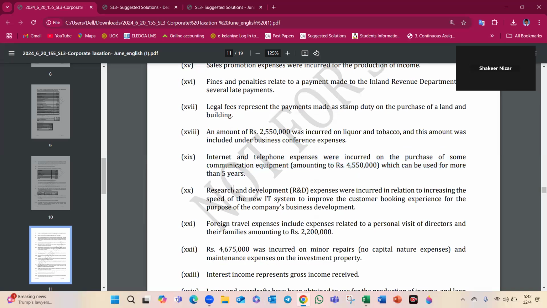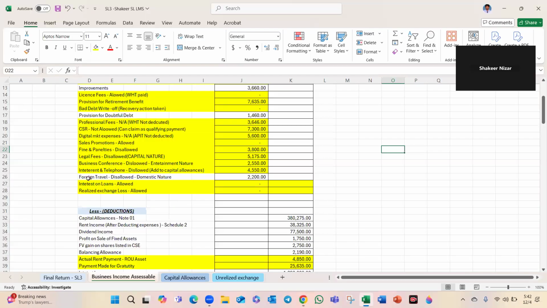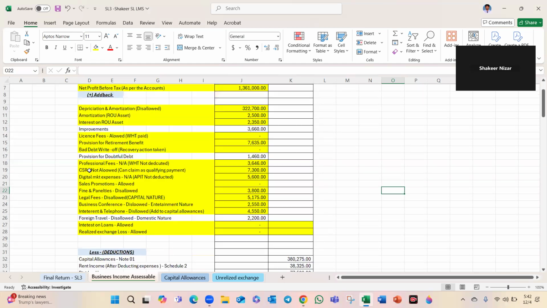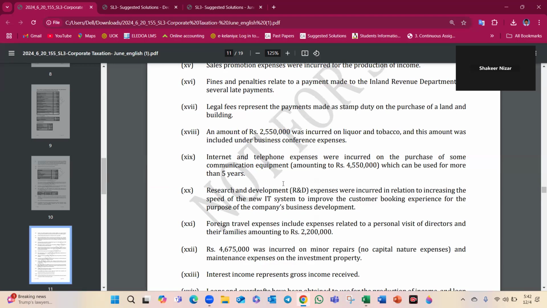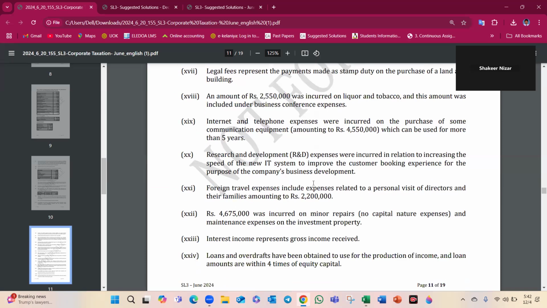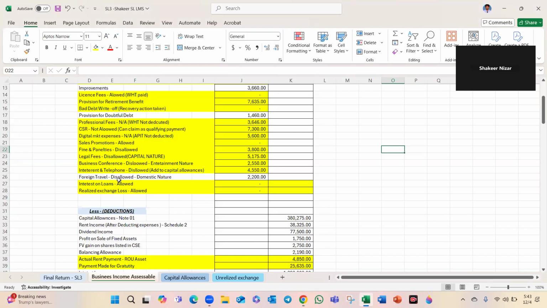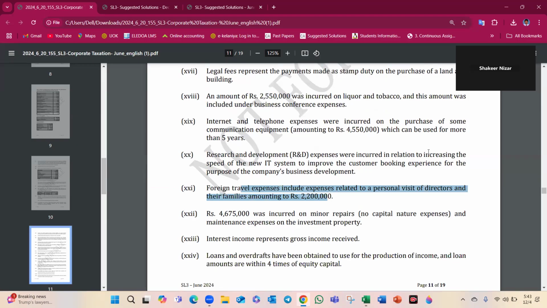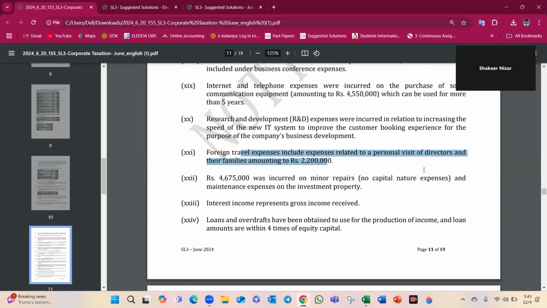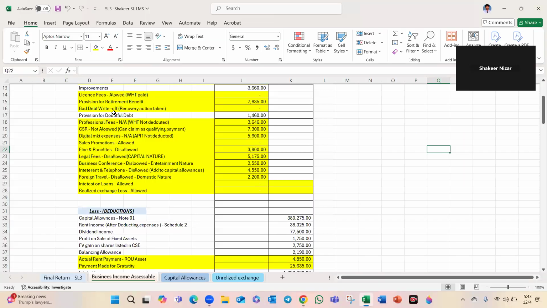Research and development continuously increases speed of IT system, experience with the business research and development. No double deductions is allowed, right? It's okay. Research and development. Foreign travel expense, personal visit, you want to add back. Foreign travel, domestic nature, you want to add back, my dear students, because it is not for the production of income, no. It is not for the official purpose. Interest income represents gross income. Loans and overdraft have been obtained for the use of production income, no more than 4 times, this is a thin capitalization rule. Here you add back